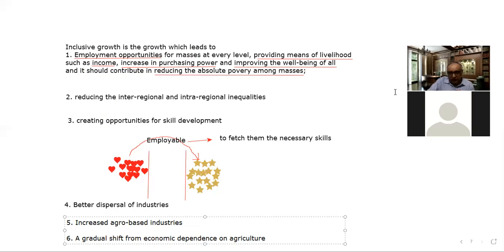As we have discussed, approximately 53.4%, 54%, is contributed by the service sector, 31% is contributed by the industrial sector. Approximately 84-85% is contributed by those two sectors, which are urban oriented centers.